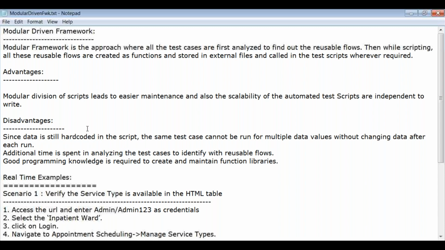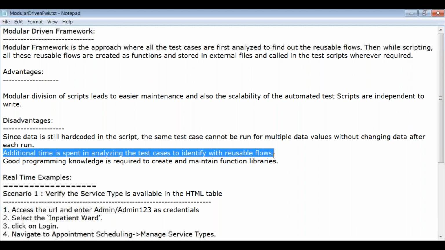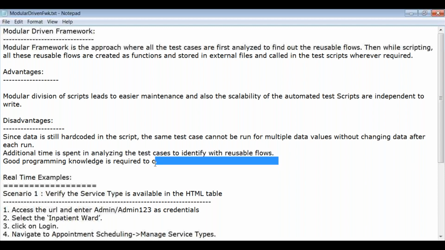But right now we're discussing the modular driven framework, so we focus only on the functions. Also, additional time is spent analyzing the test cases to identify reusable flows, and good programming knowledge is required to create and maintain function libraries. Yes, it is important for every framework; it requires some programming knowledge, then only can we develop the framework.